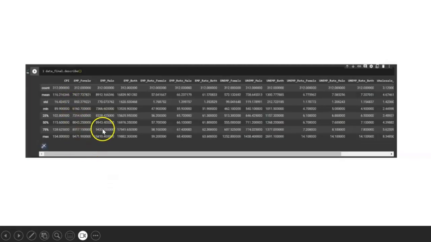Then comes, as I said, the distribution part of the data. This is a basic screenshot which does not show the whole distribution, but some part of the distribution of the data, where you can see the CPI, the count of the values for each and every feature. The count of the value is 312. That means we have 312 records, and here you can see the mean, median, and maximum range of the records.